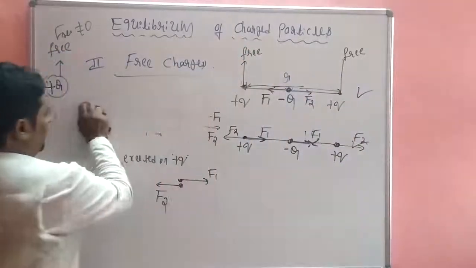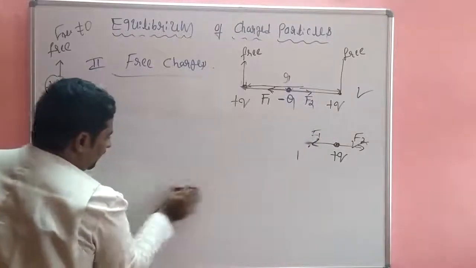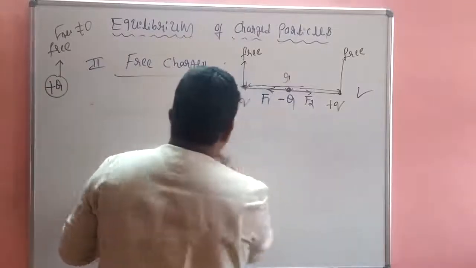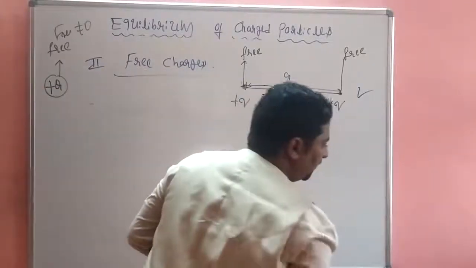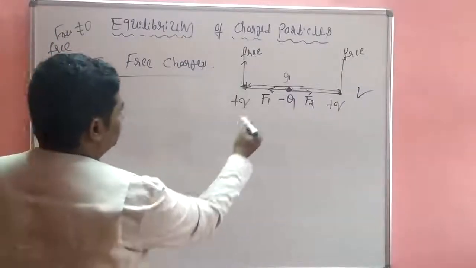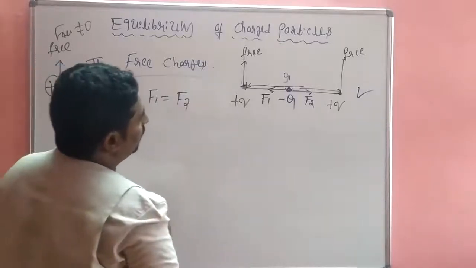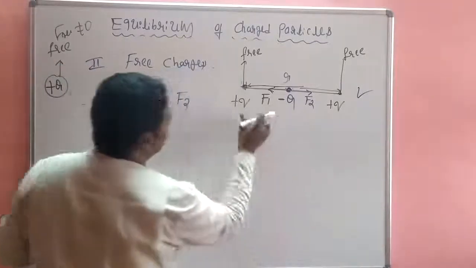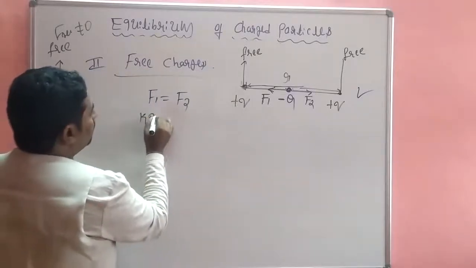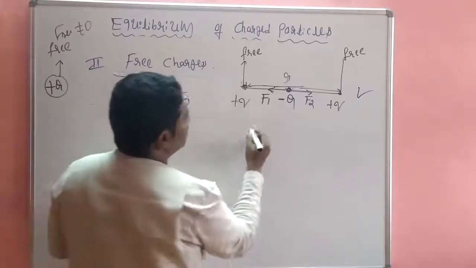First one, x at what distance? At what distance should you locate the positive charge capital Q so that it becomes equilibrium? F1 is equal to F2. Correct? F1 is equal to F2. F1 value is K, Q, capital Q, distance.